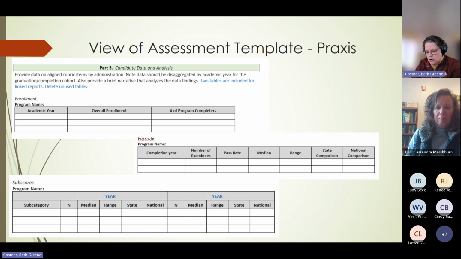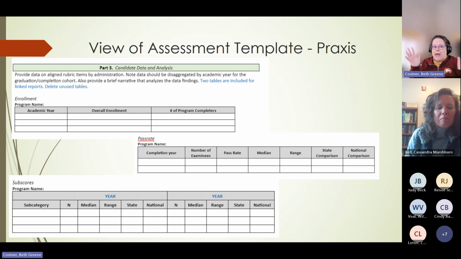Then here's what the tables look like for the Praxis. We were talking earlier about the sub-scores. So there's actually 3 tables for each program or each discipline. You are going to repeat a table from the cover here to tell what your overall enrollment was and how many completers.